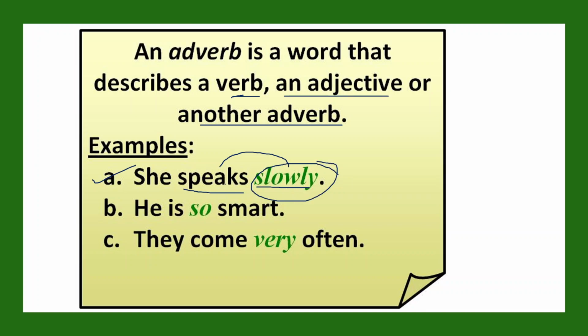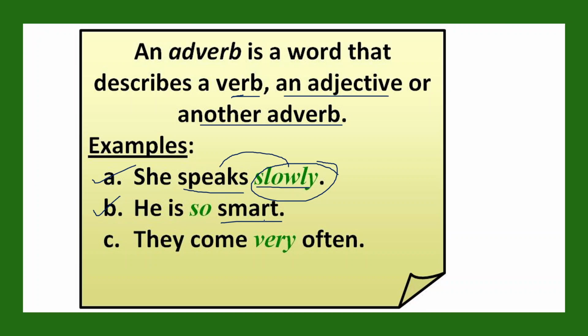It describes the action, that is verb, right? Now if you see the example number B, he is so smart. Now if you remove this word so, he is smart. So we are actually talking about whom? He. So he is how? He is smart. So smart here is an adjective, right? It's not a verb. We are talking about this man. We are talking about him. So यहाँ पे ये smart word noun, pronoun जो है he, उसको describe कर रहा है, and that is why smart is an adjective. So he is smart.